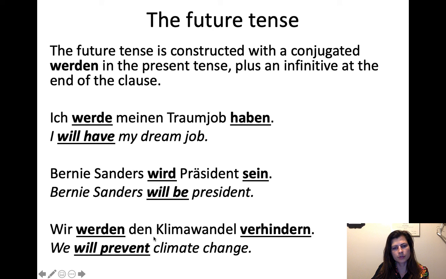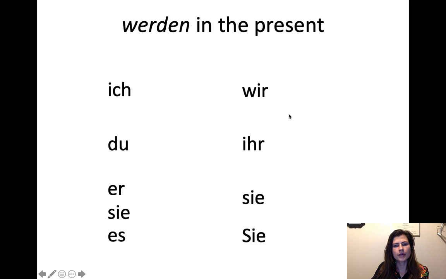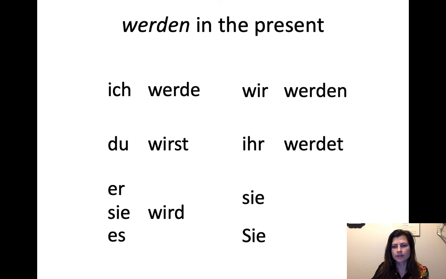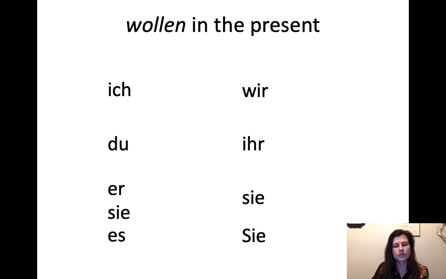And then here's another example of German using an article where English wouldn't. Okay, so werden in the present, of course, goes ich werde, du wirst, er, sie, es wird, wir werden, ihr werdet, sie werden. And then to contrast, we have wollen in the present.